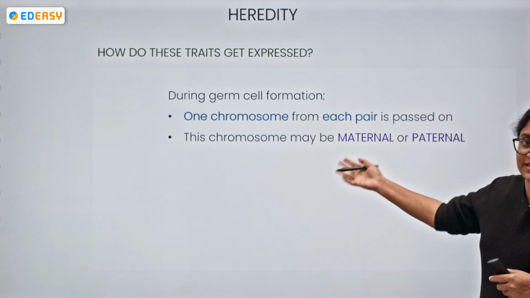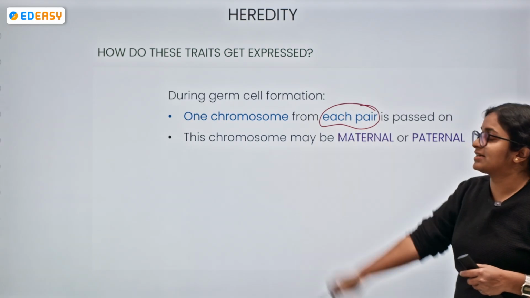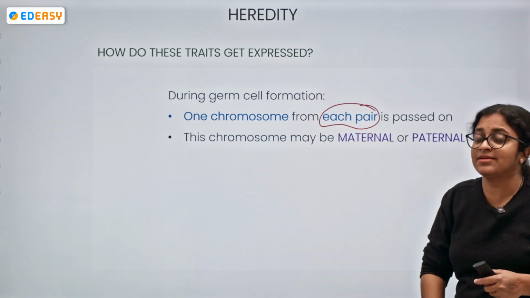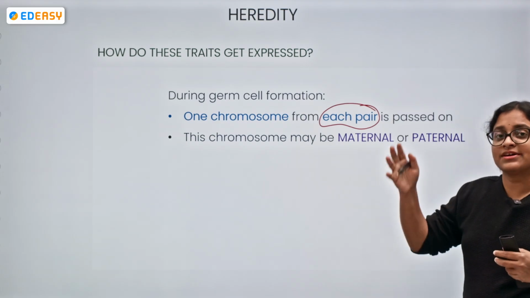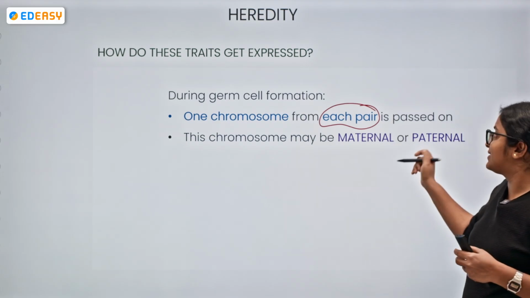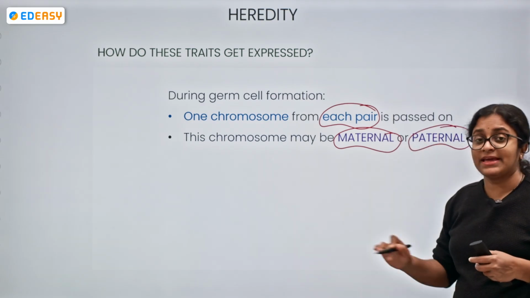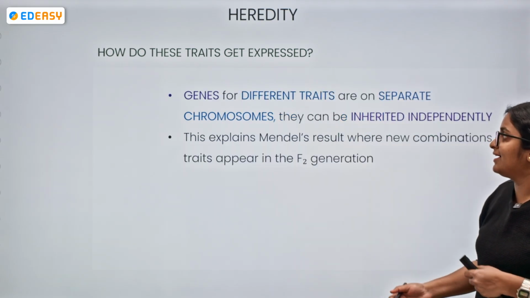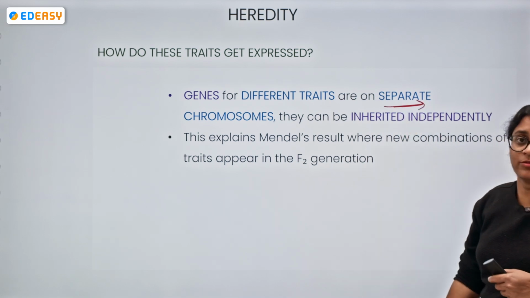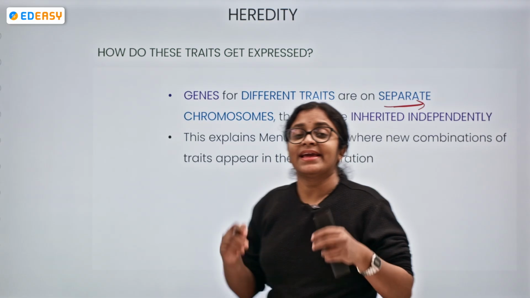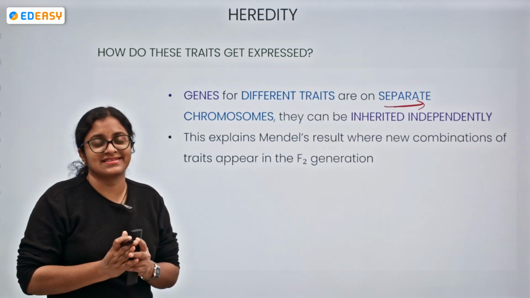So during germ cell formation, what happens? One chromosome from each pair is passed on, and the chromosomal number is reduced to half. If it is a diploid condition, a haploid set will be produced. The chromosome might be maternal or paternal. Since the genes for different traits are on separate chromosomes, they can have independent inheritance.